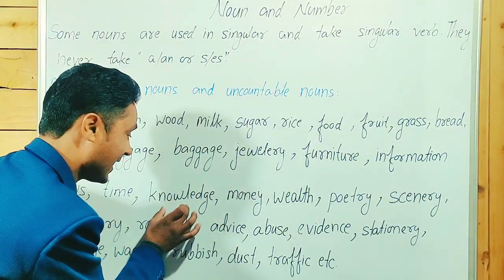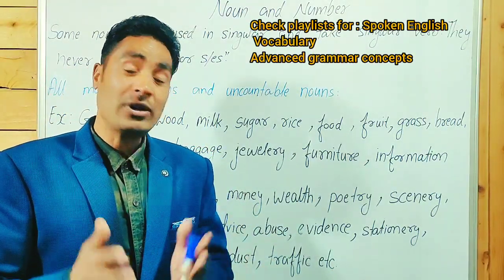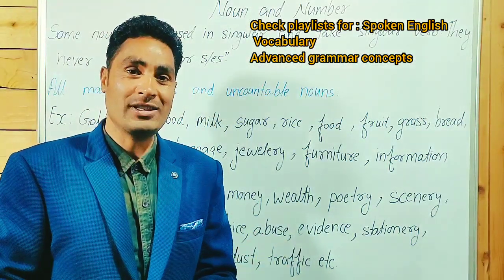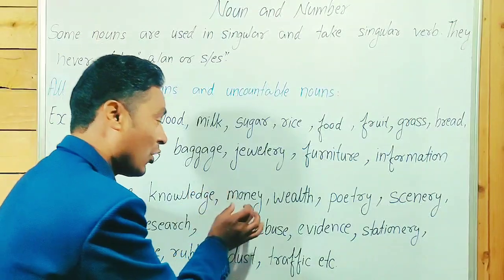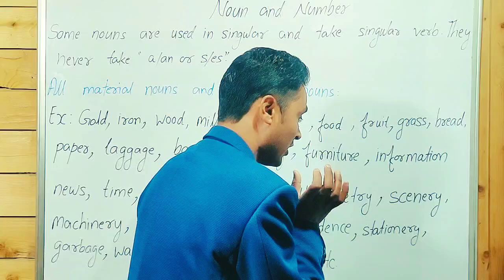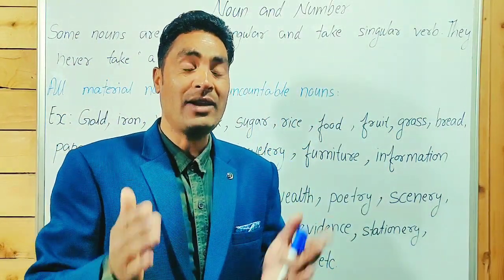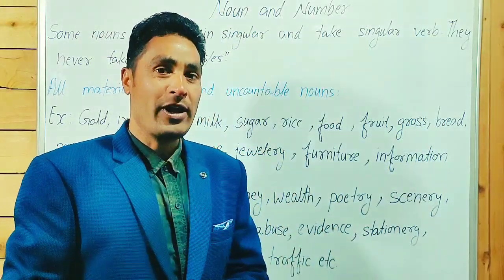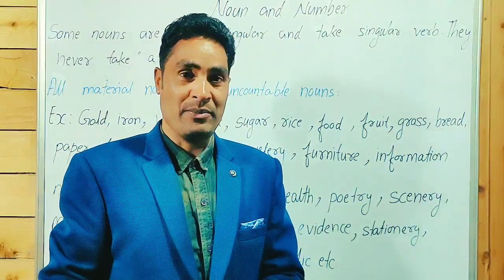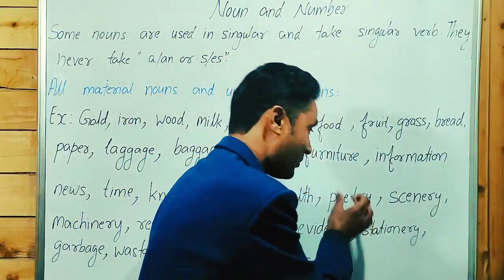Knowledge is an uncountable noun. Money, you cannot count money. We can count dollars, rupees, rubles, cents, but not money. It's an uncountable noun. Wealth, we can't count. Poetry, we can't count poetry. A poem can be counted. You can count 2 poems, 5 poems, not poetry. Poetry means the art of writing a poem. How can you count an art?